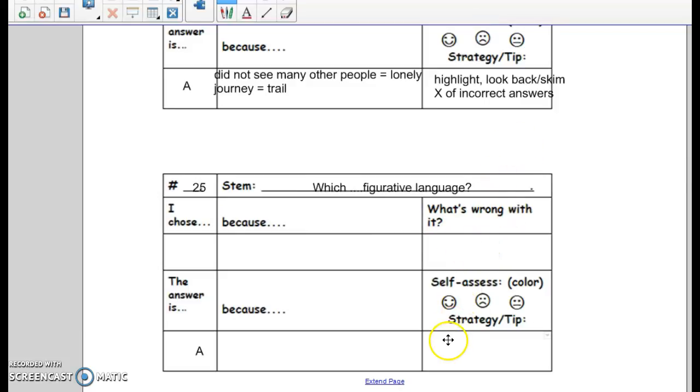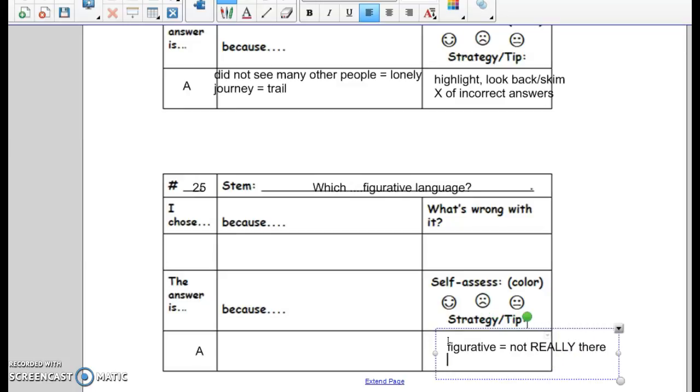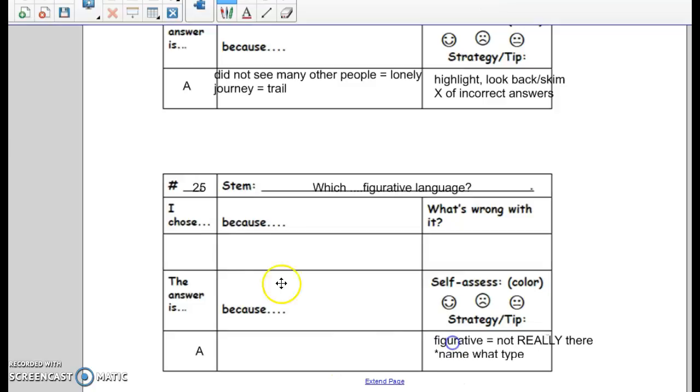Remember, this is the good strategy or tip for this one. Figurative means not really there. And you should be able to name what type it is if it is figurative language and tell me what's figurative.